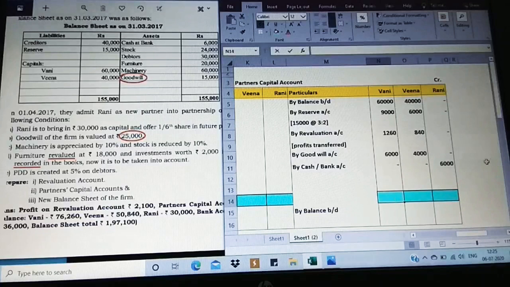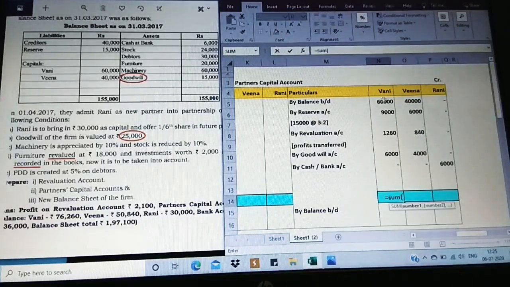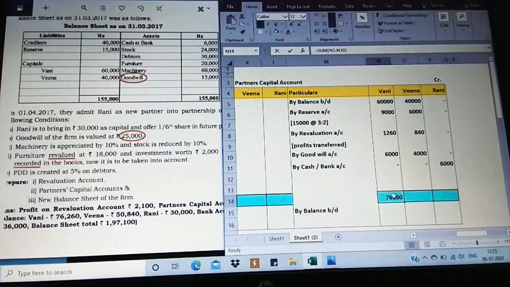We're going to just take up the total. Always have a glance before you close the account. Sorry, the capital of Rani brought in is going to be 30,000. There's a small mistake. So 30,000 is going to be the capital brought in by Rani.